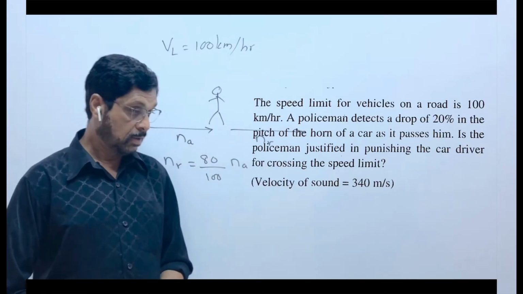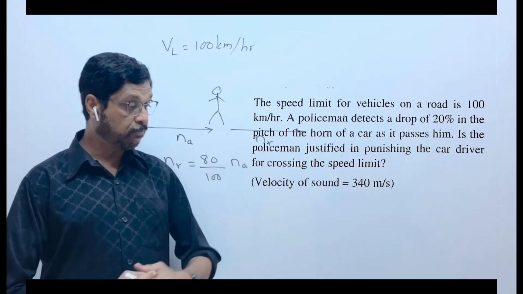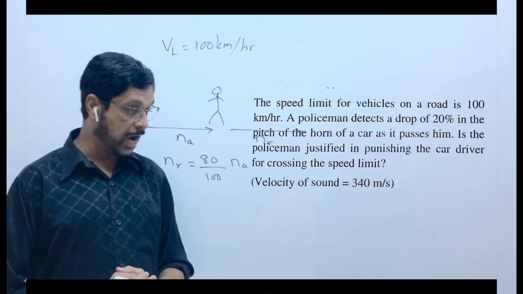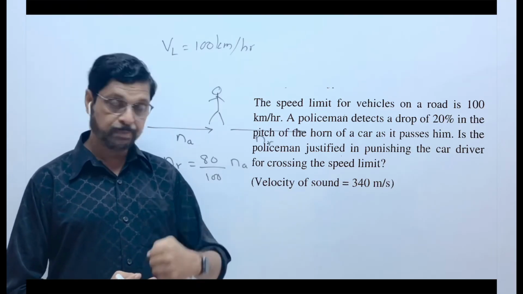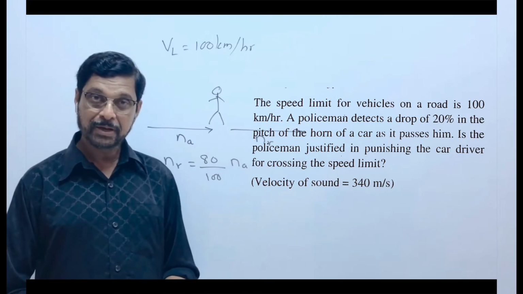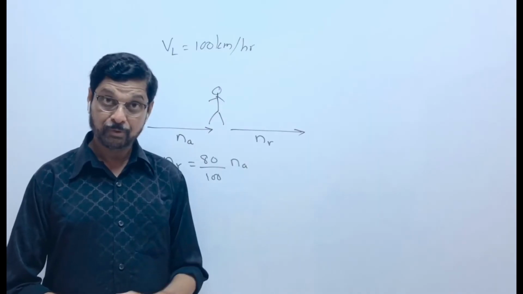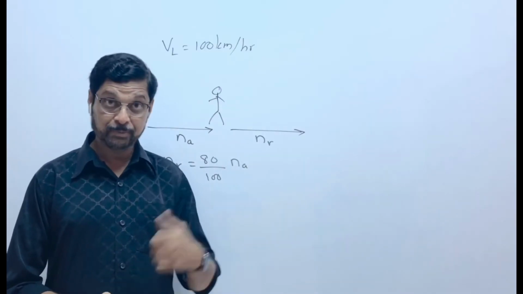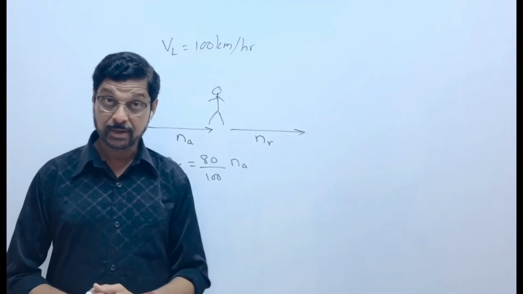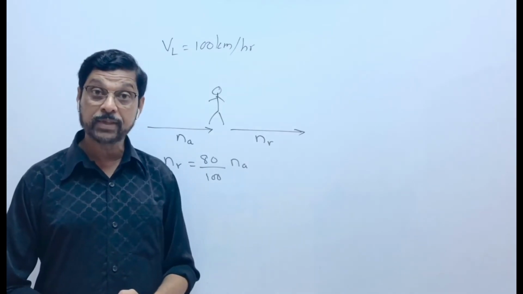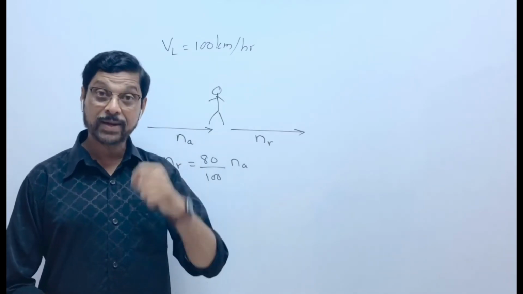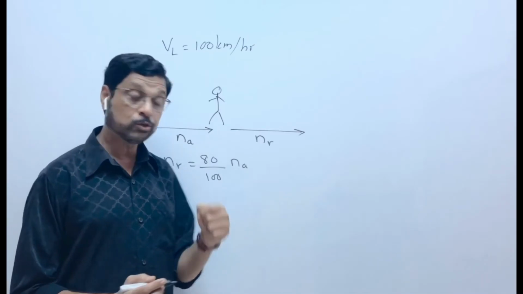Is the policeman justified in punishing the car driver for crossing the speed limit? Means has the car crossed the speed limit of 100 kilometre per hour, can he fine it? Means you have to find the speed of the car, the velocity of the source.